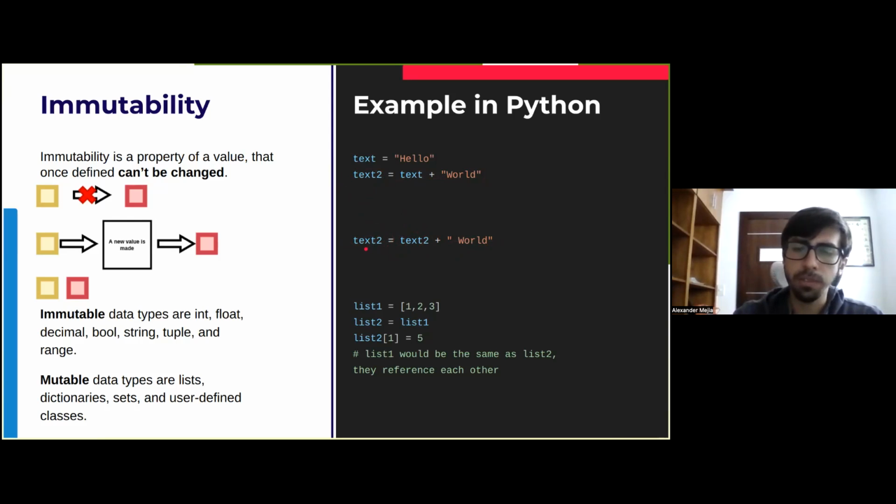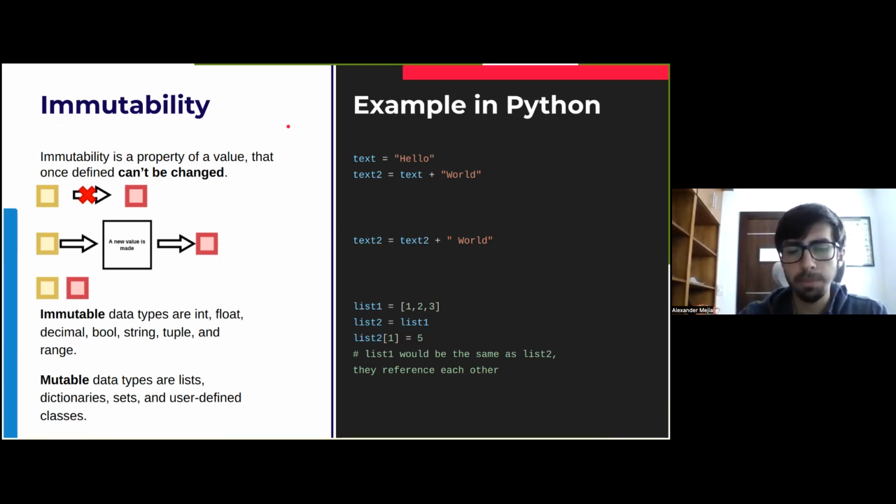Keeping track of this mutation can become quite hard if the code gets more complex. It will be harder for us to test the code and also to find any bugs that may arise. So it's preferable when you use functional programming to apply this principle. Now, in Python, there's also this concept of immutability, but it's applied to data types, which may present some challenges